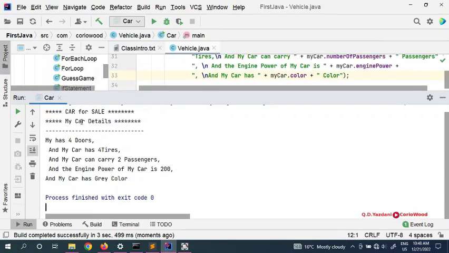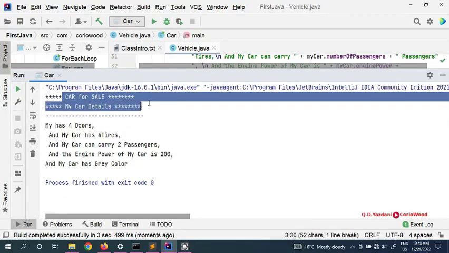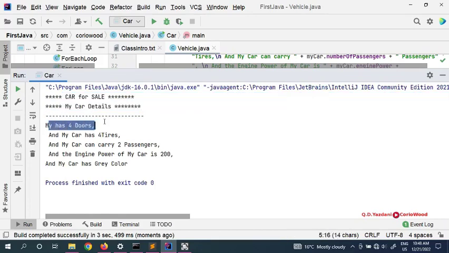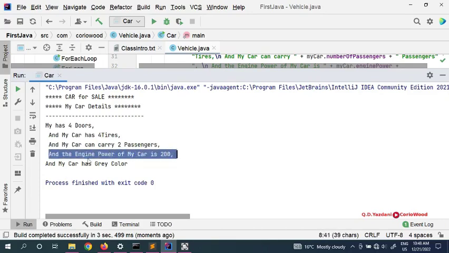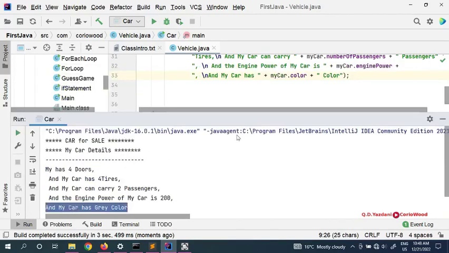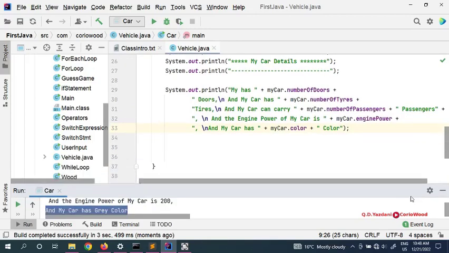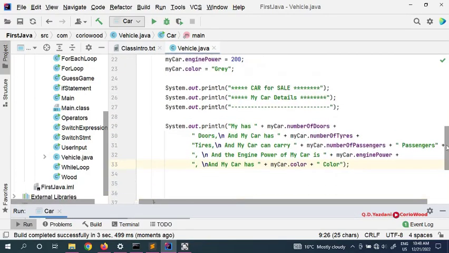Now we're going to see very nice car for sale, my car details. My car has 4 doors, my car has 4 tires, and my car can carry 2 passengers, and the engine power of my car is 200, and my car has a gray color. So how cool is this, guys? We have done our first object-oriented programming with classes.